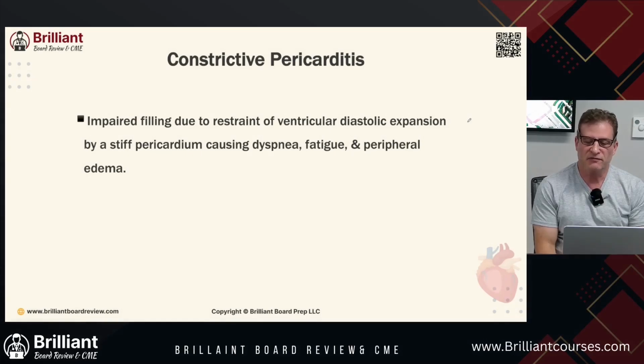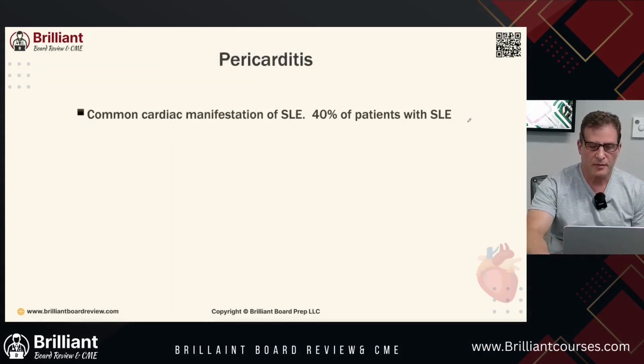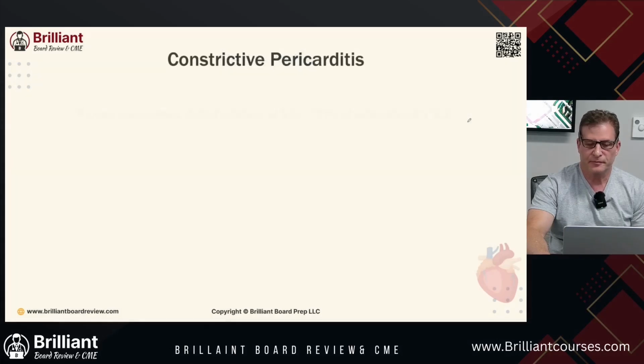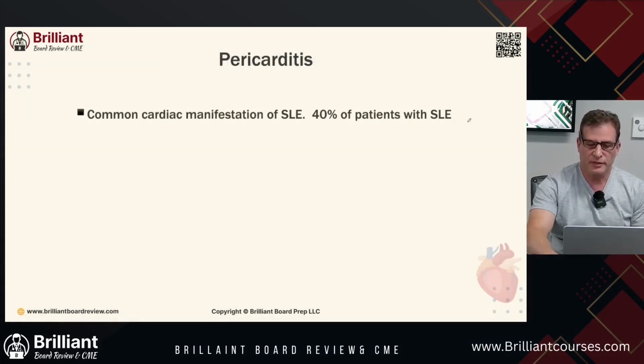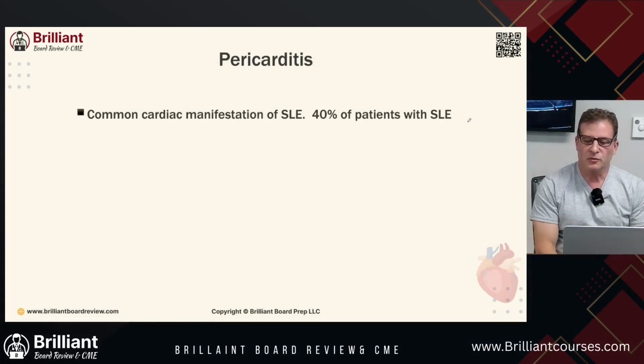Causes can be TB, viral, prior cardiac surgery, collagen vascular disease, uremia, radiation, and malignancy. Pericarditis is a common manifestation of lupus, seen in 40% of patients with lupus. I'll go back to it real quick. It can also be a neutrophilic pericardial effusion, tissue that gets infected. This can be purulent pericarditis. Infection can be bacterial, fungal, or parasitic. Can lead to tamponade or septic shock.